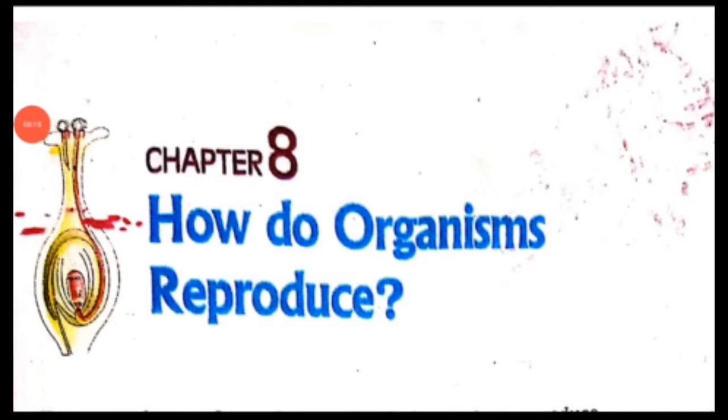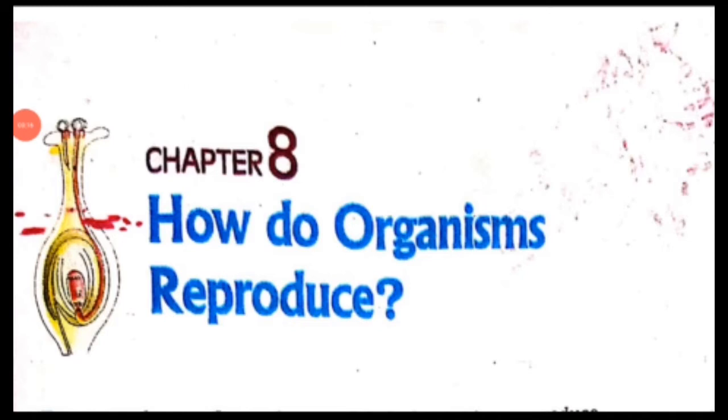Now we'll start with: do organisms create extra copies of themselves? Okay, so this is our next topic. Organisms look similar because their body designs are similar, right? If body designs are to be similar, the blueprint of these designs should be similar. Thus, reproduction at its most basic level involves making copies of the blueprint of the body design.